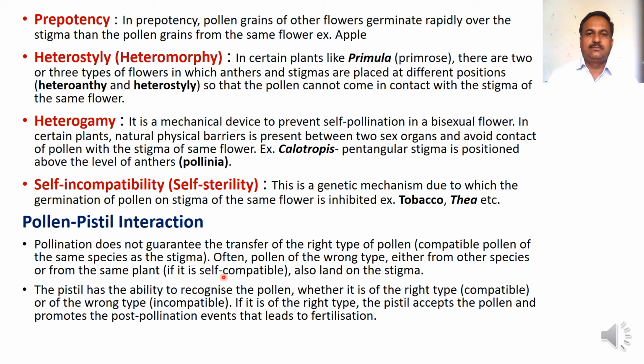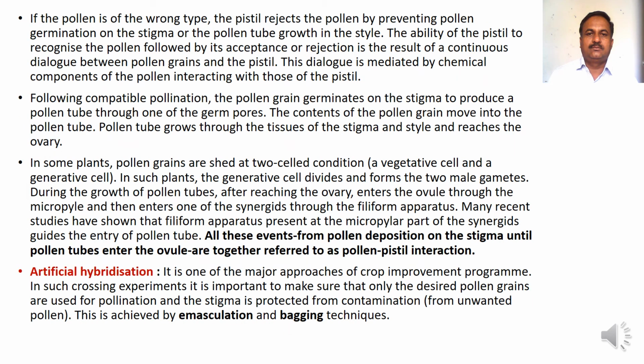If it is of the right type, the pistil accepts the pollen and promotes the post-pollination events that lead to fertilization. If the pollen is of the wrong type, the pistil rejects the pollen by preventing pollen germination on the stigma or pollen tube growth in the style.